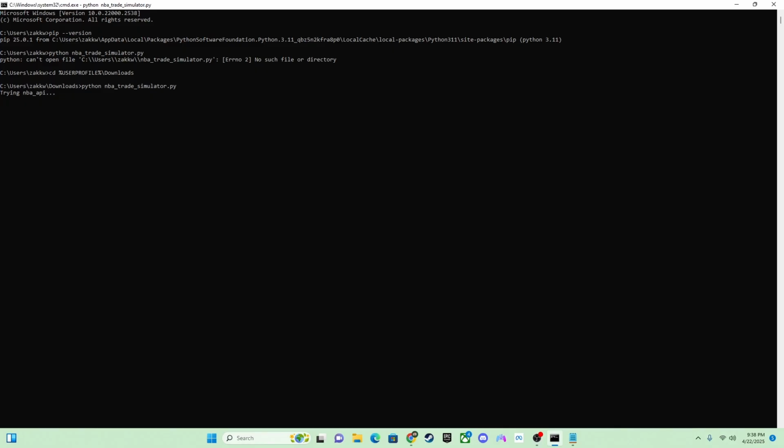So it's going to try to open the API. As you can see, it's timing out, so it's going to retry. The way the code works is that if it times out, it'll try 3 times max. If it doesn't work, it will move on to the next player. So there you go, got it, but then it timed out looking for Anthony Black, so now it's retrying again.